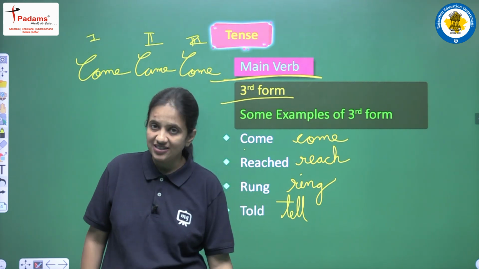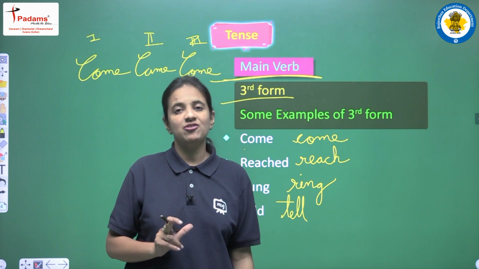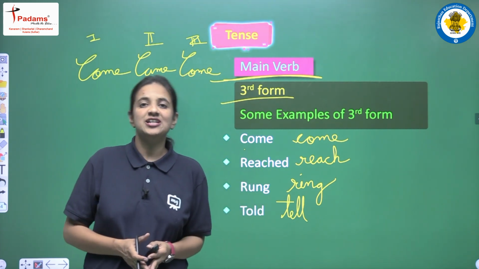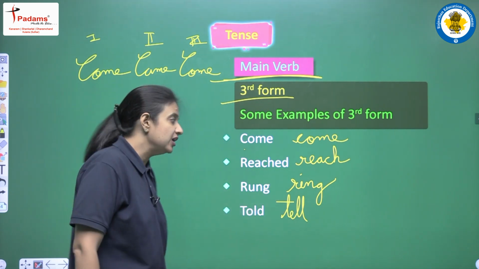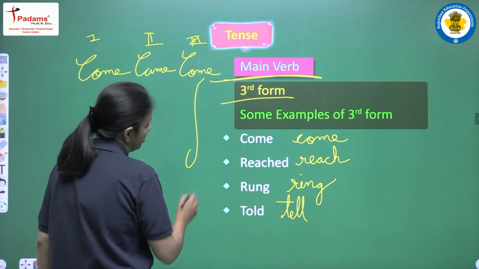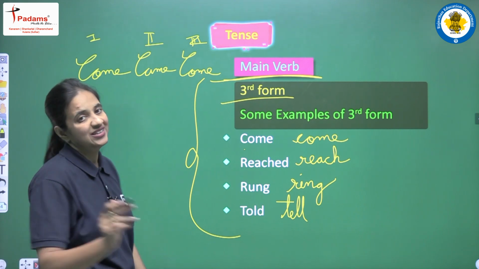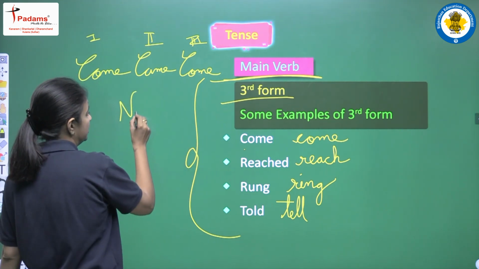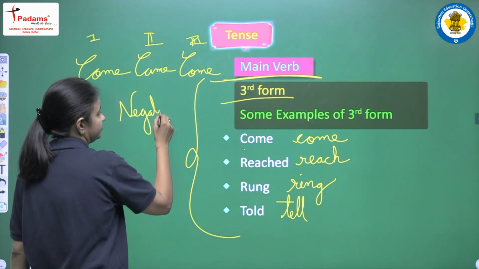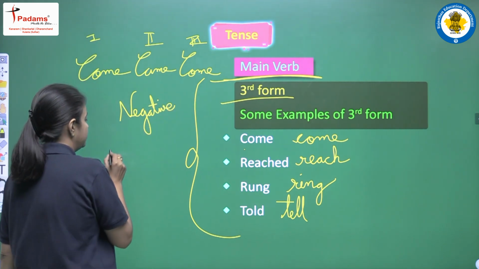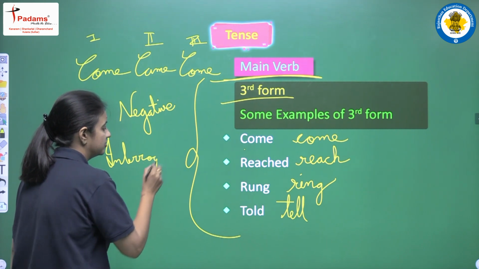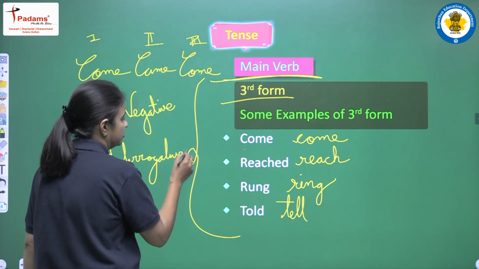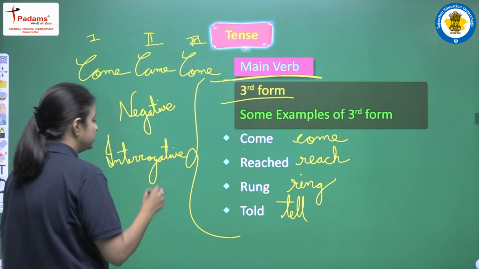Okay, so yes, in this tense we are having only one helping verb, that is had. So for all the subjects we will use had only, and we have to use the third form of the main verb, and these rules are for all kinds of sentences, whether the sentence is a negative one, or it is an interrogative one, or it is a positive sentence.